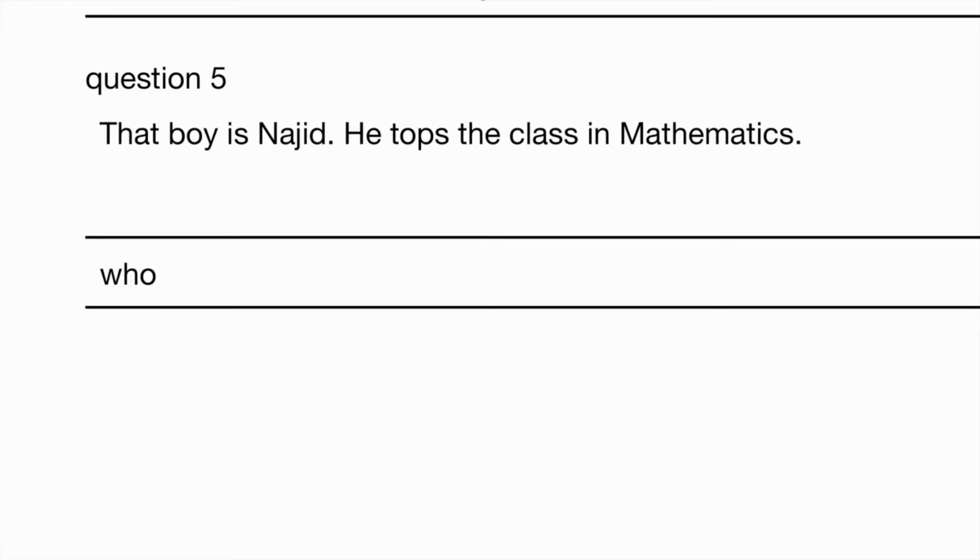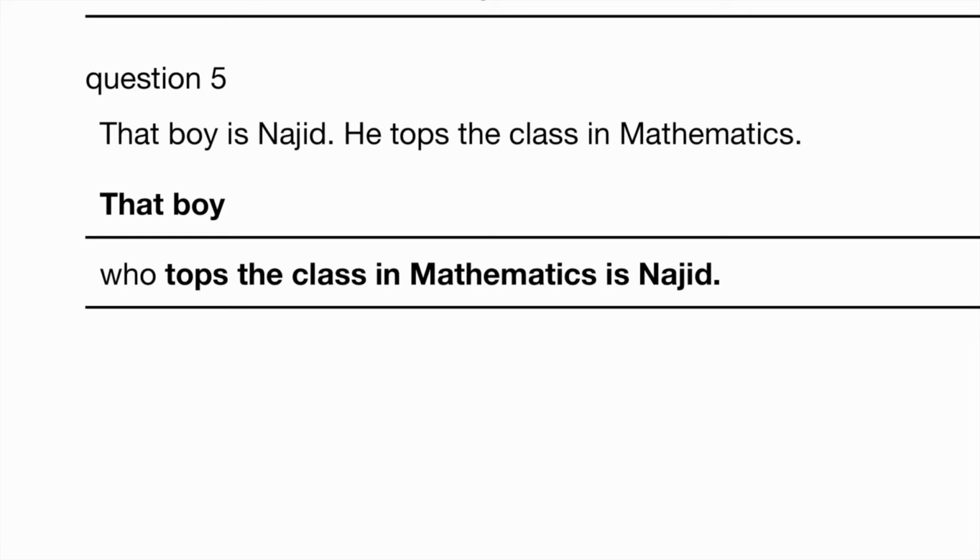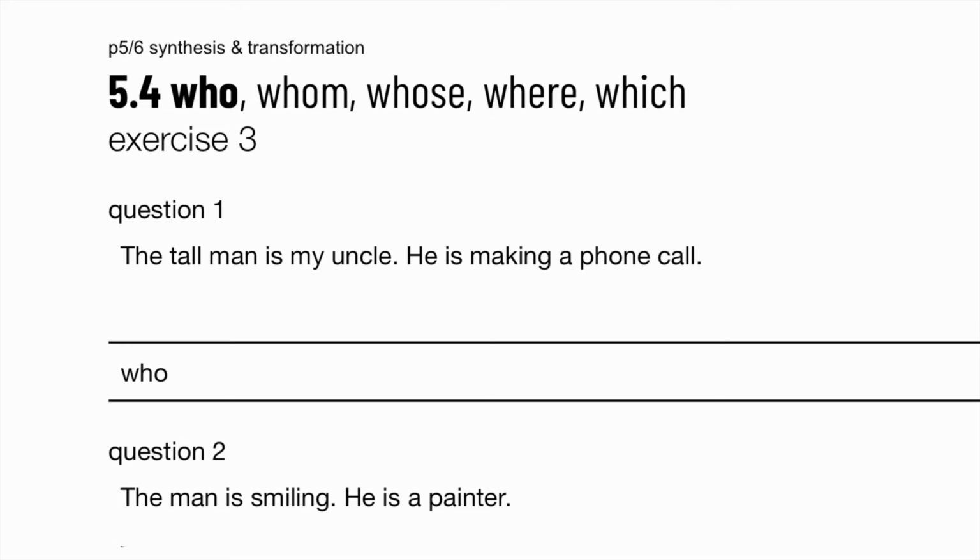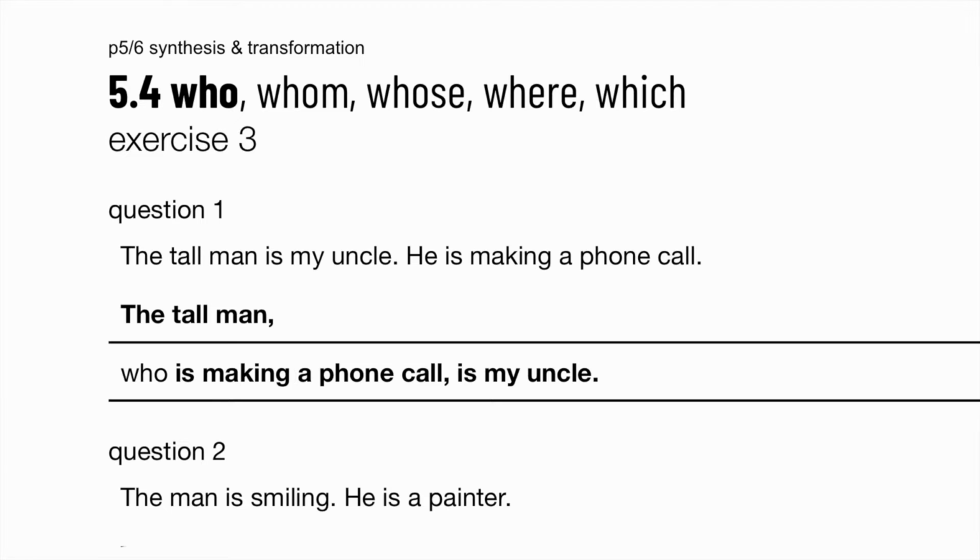Question 5. That boy is Najid. He tops the class in mathematics. That boy who tops the class in mathematics is Najid. And exercise 3. The tall man is my uncle. He is making a phone call. The tall man who is making a phone call is my uncle.